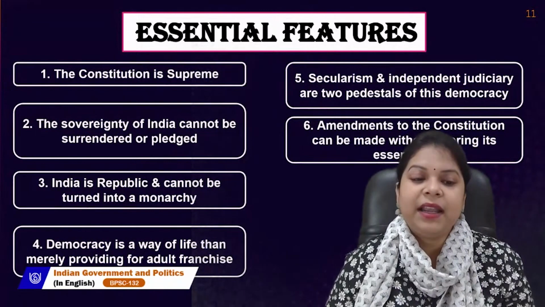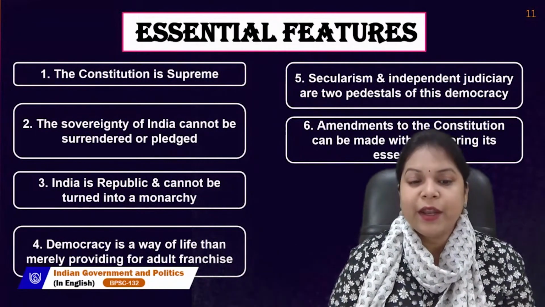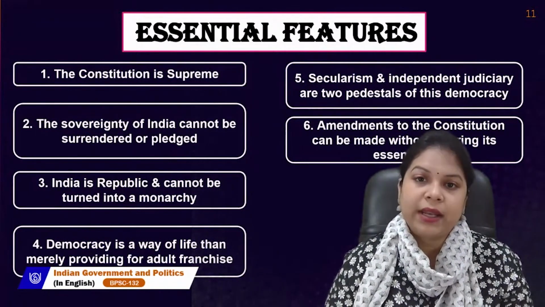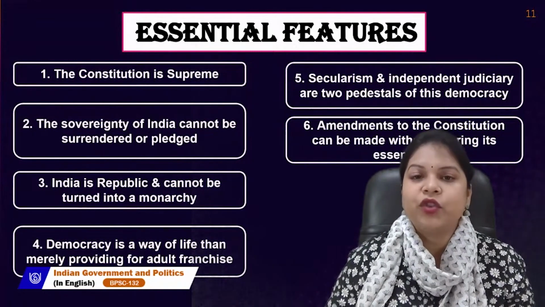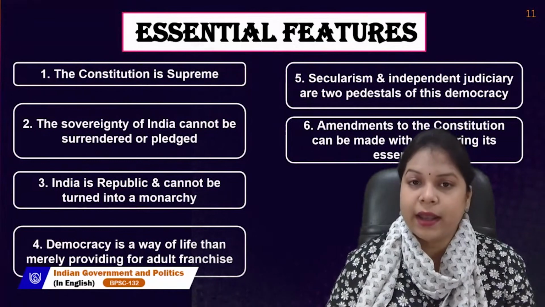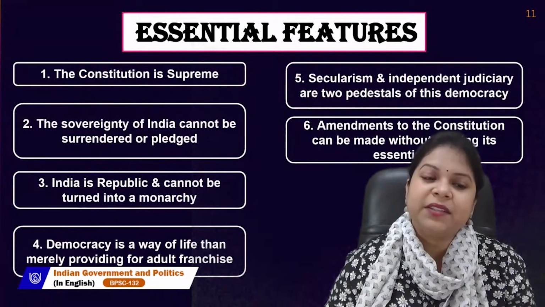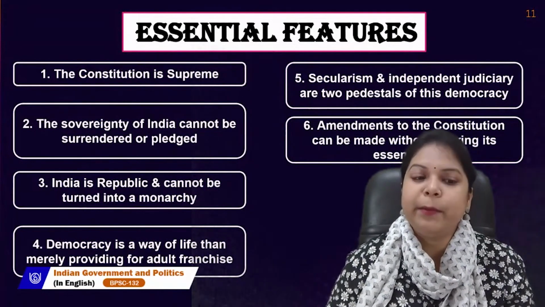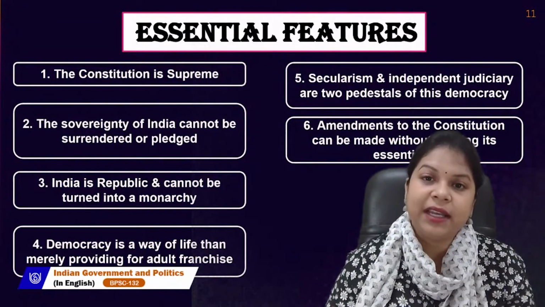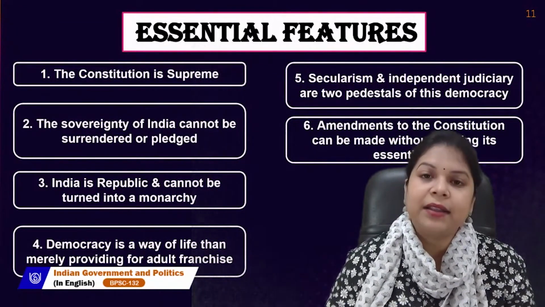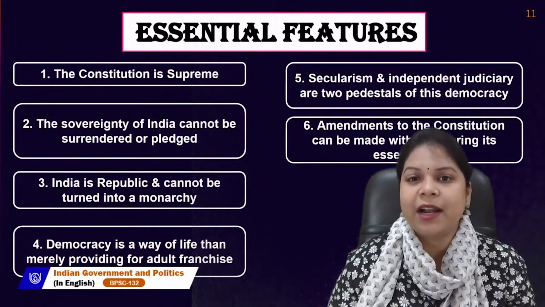Next, India is a republic and cannot be turned into a monarchy. There is no possibility that India will turn into a monarchy again. A republic means that the head of a country or state is elected rather than inheriting that post.